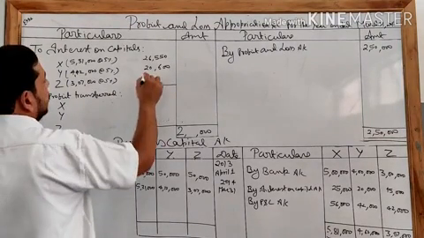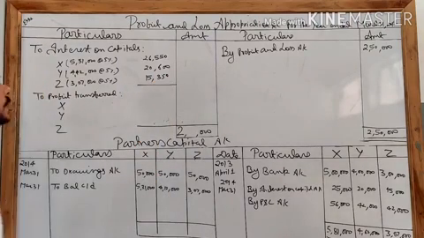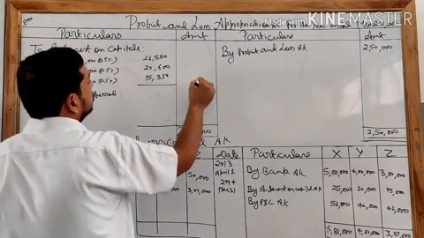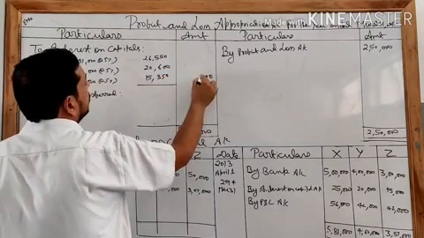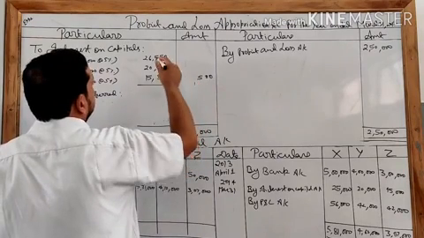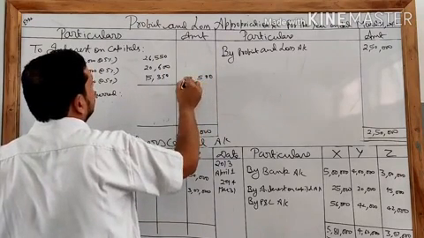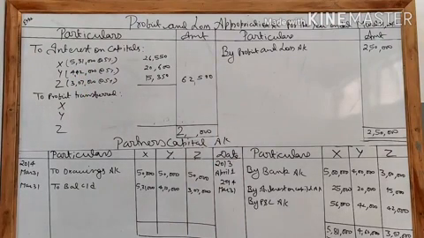So Z's interest is 15,350. Now make a total of this. 62,500 is the amount of interest on capital.